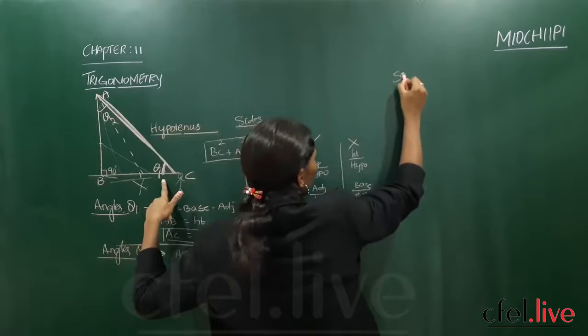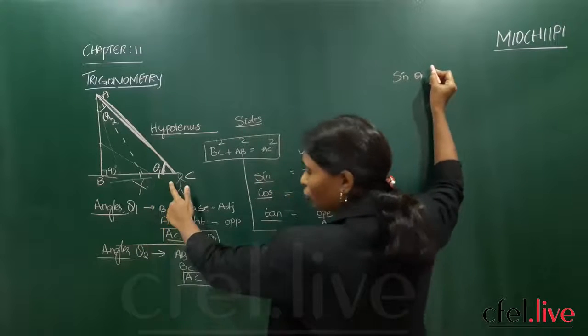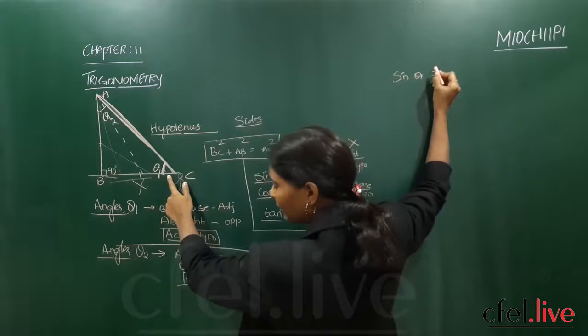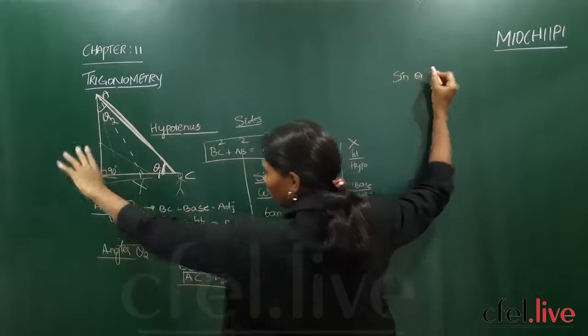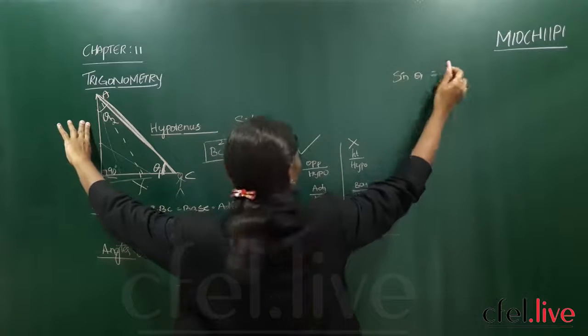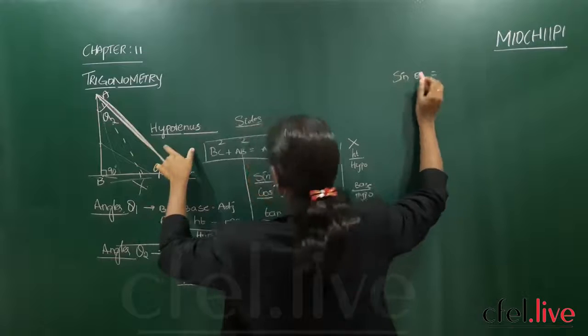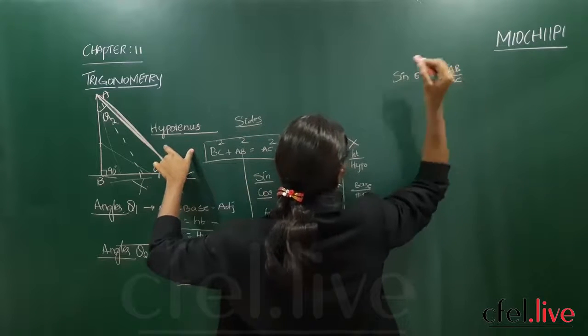So this sin theta 1. I am talking about theta 1. So where am I standing? I am standing at theta 1. So which is my adjacent side? This will be my adjacent side. Which one is the opposite side? This will be my opposite side. I am talking about sine. Sine means opposite side by hypotenuse. So that is AB by AC.